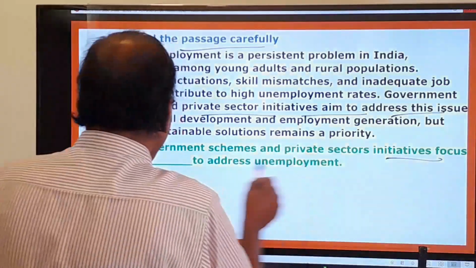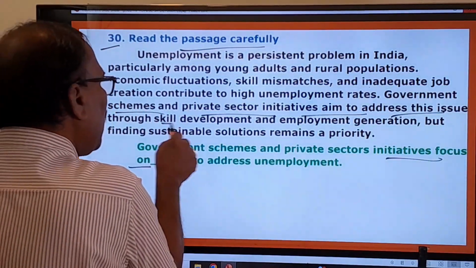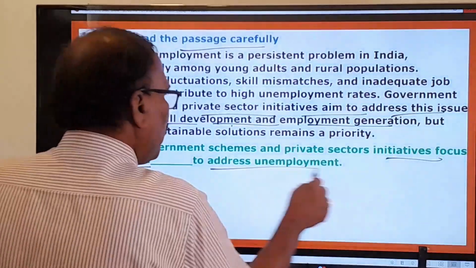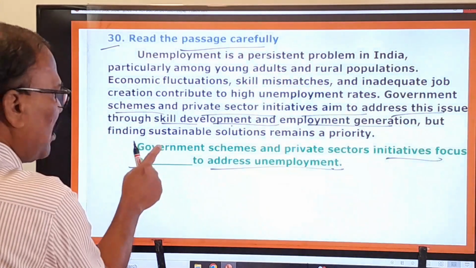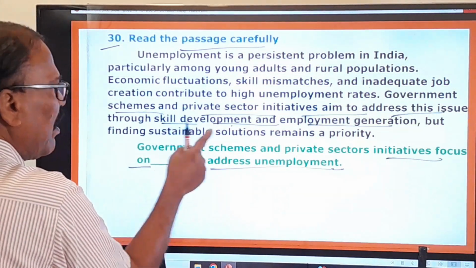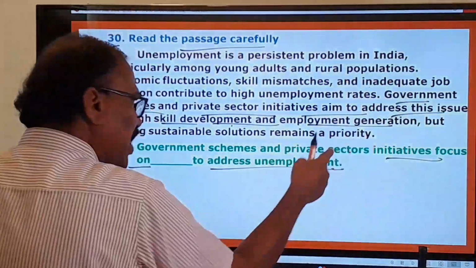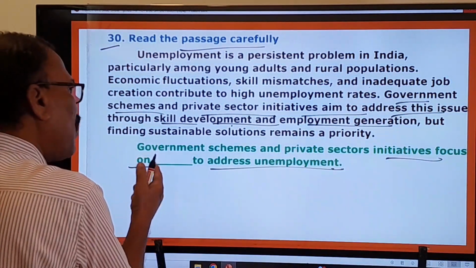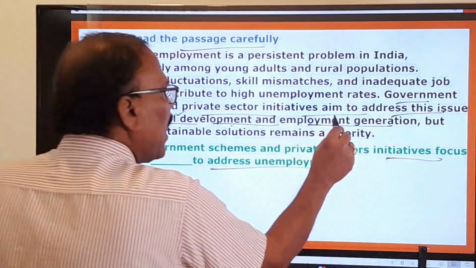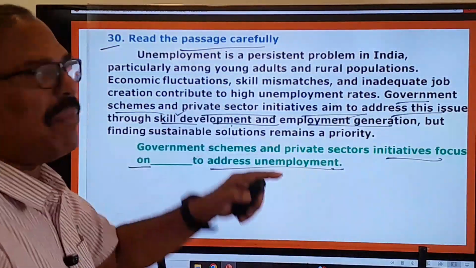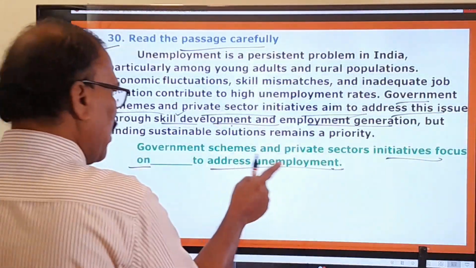They focus on skill development and employment generation only, to address the unemployment problem.